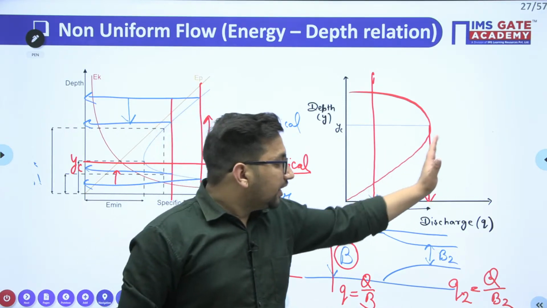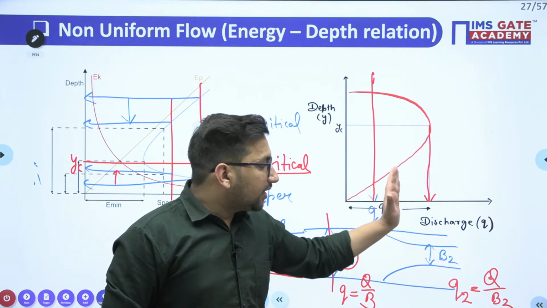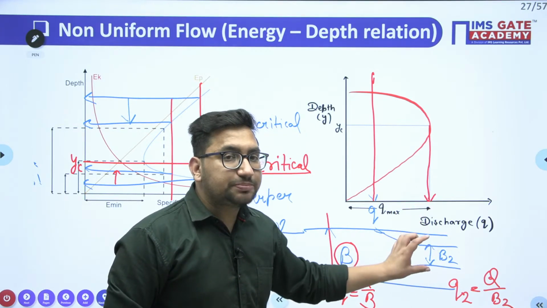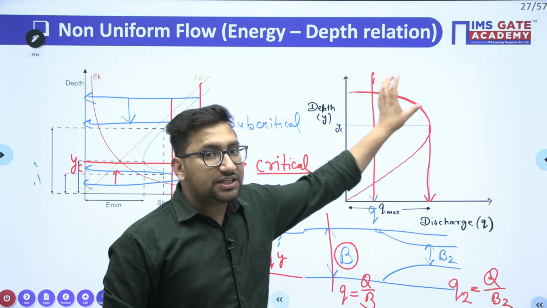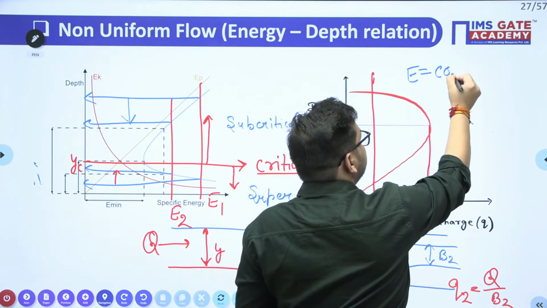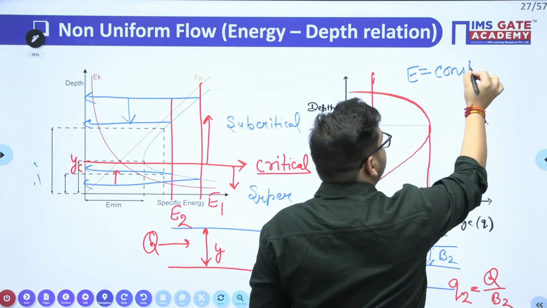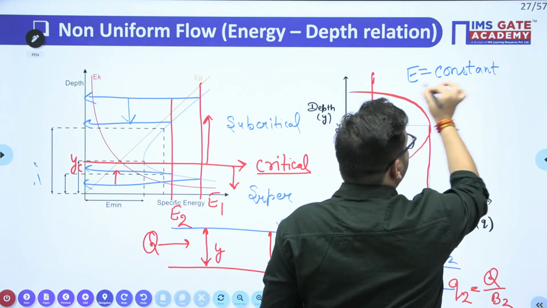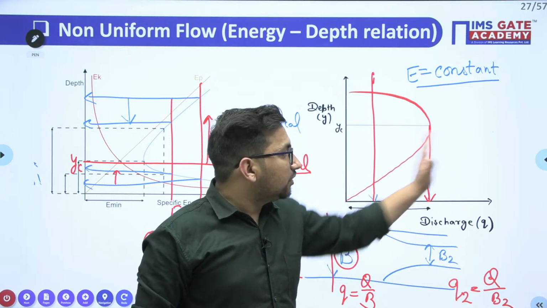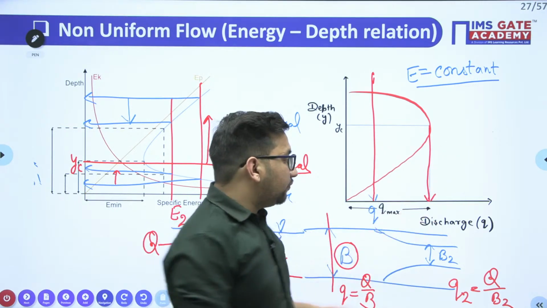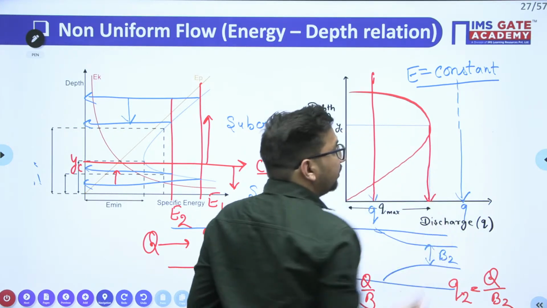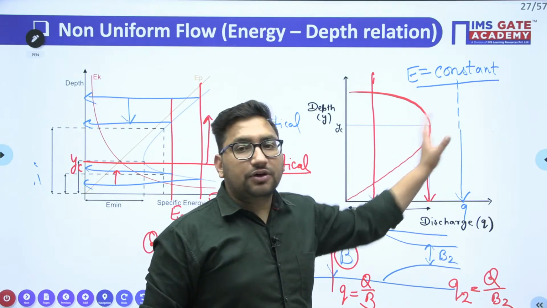After that, if you keep on decreasing this width, there will be a particular width value after which, to keep the specific energy constant, here E is constant. So for a particular specific energy value, you cannot reduce this width further, as there is no depth of flow corresponding to this discharge. Here at this particular discharge per unit width, there is no particular depth of flow.